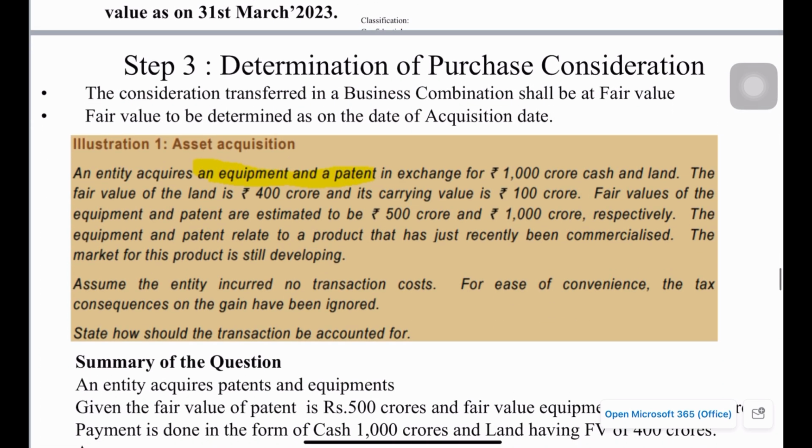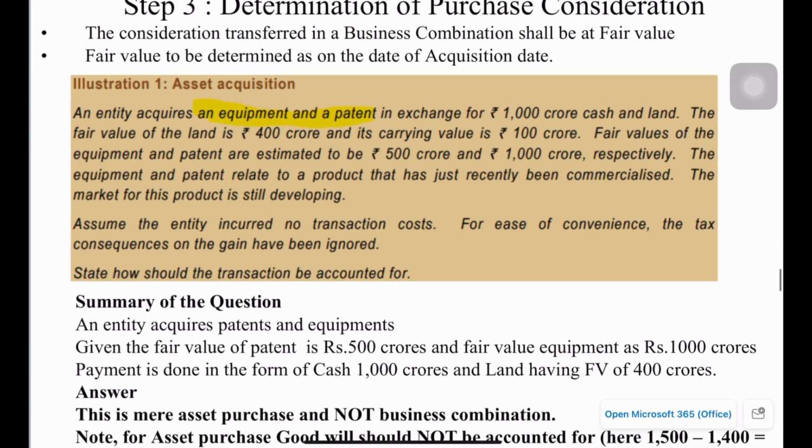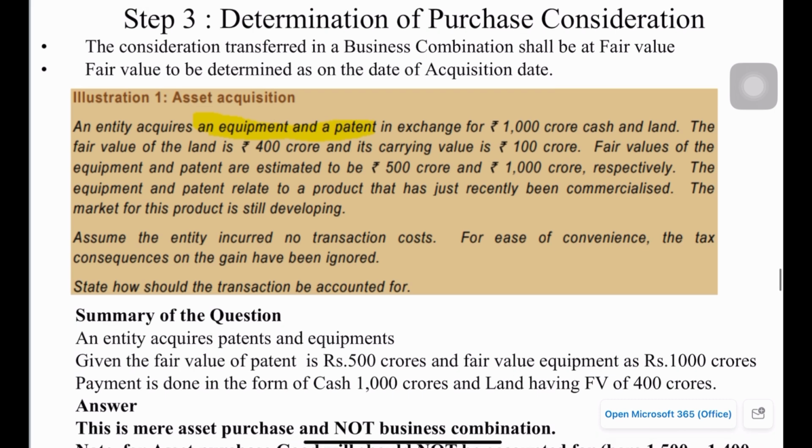Okay, so that's important. Now we'll see one example of how the purchase consideration is determined. In a business combination, as we have already seen, all the purchase consideration and all the assets acquired as part of the business combination need to be accounted for at fair value.